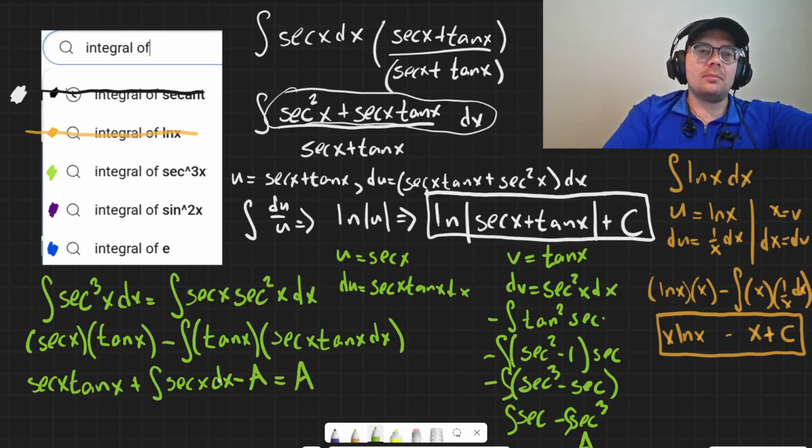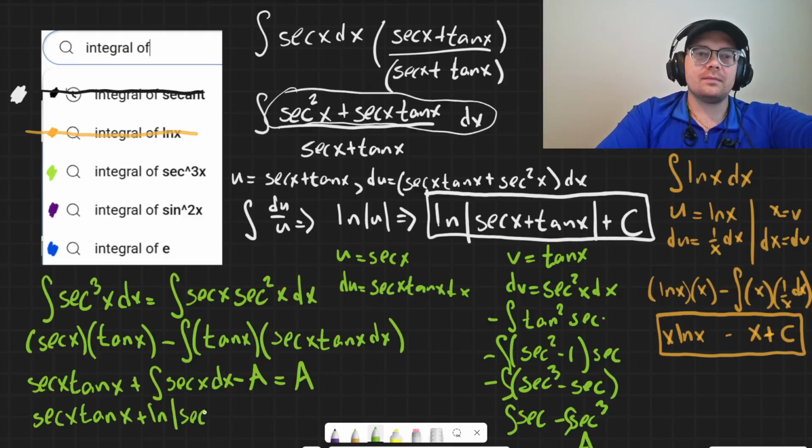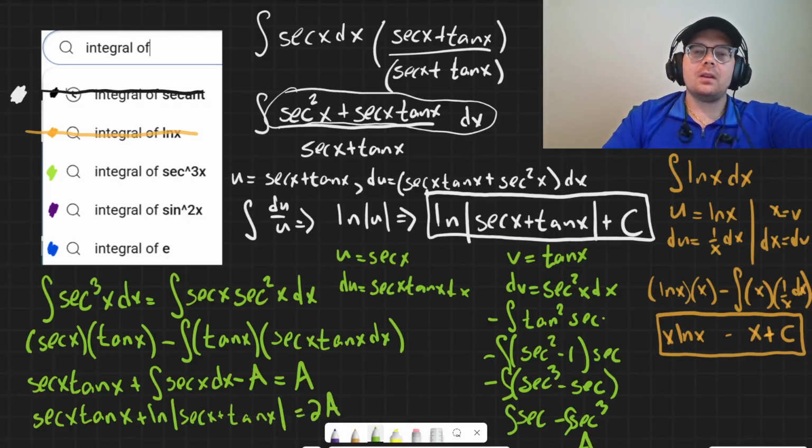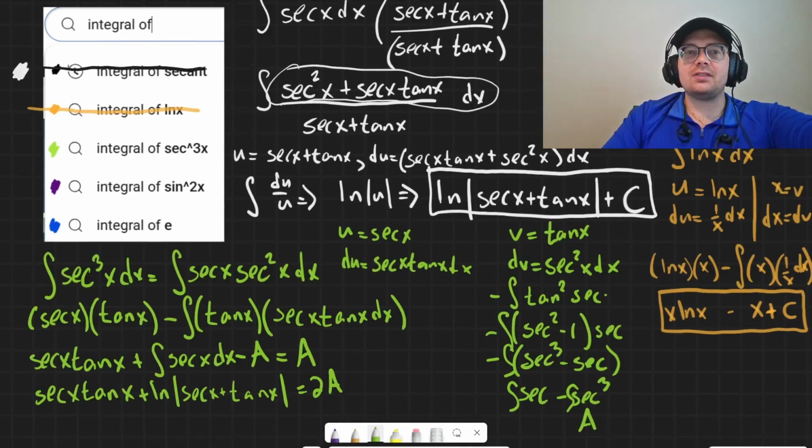Okay. Now I'm going to cheat a little bit because we've already proved what the integral of secant x is earlier, so we can go ahead and just put that one in. So that's going to be ln of secant plus tangent. And that's going to be equal to 2A, which means that the answer is just going to be half of that.